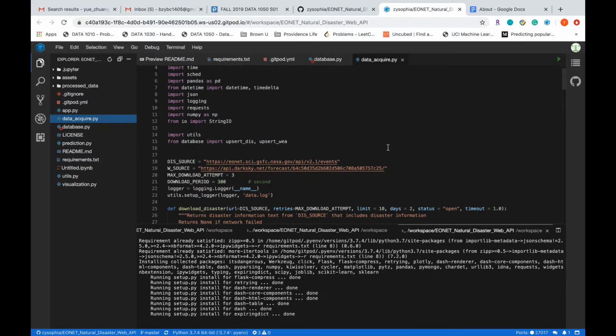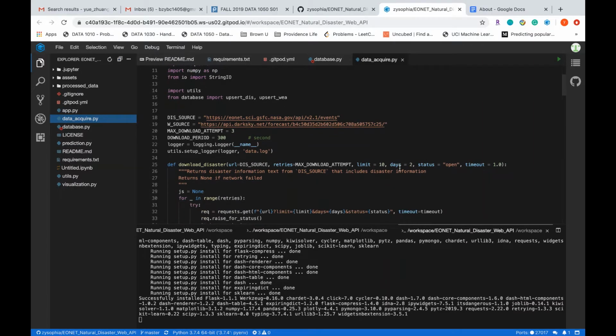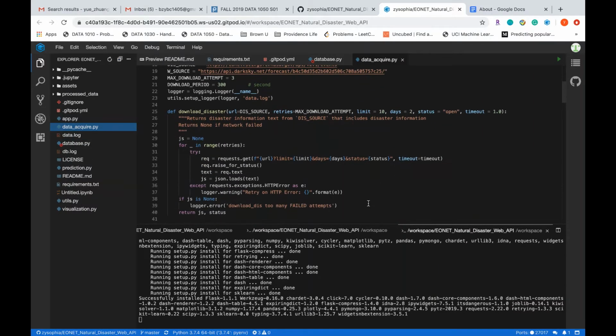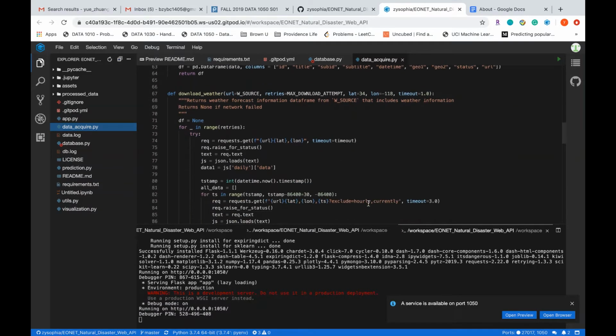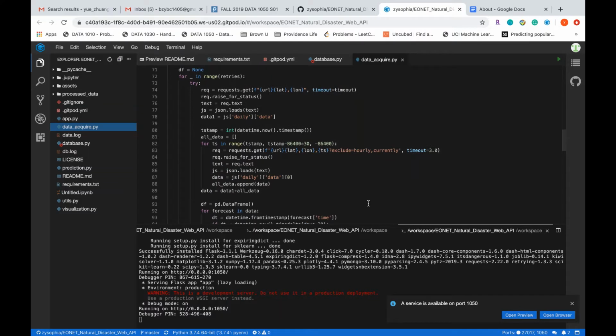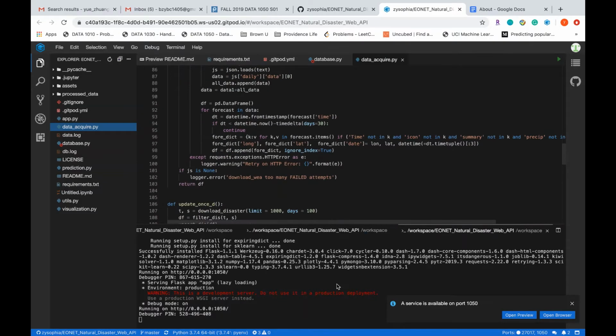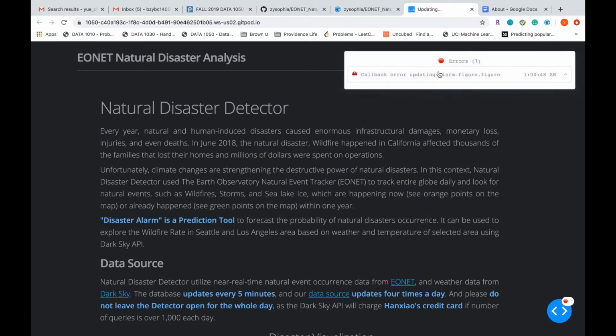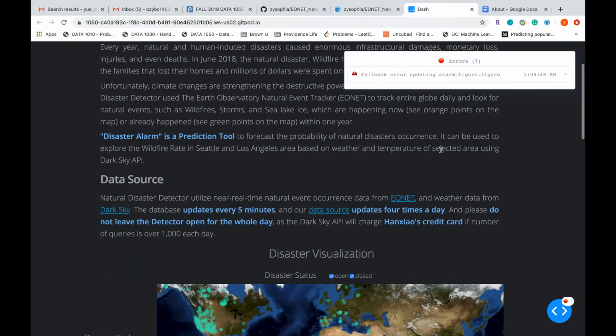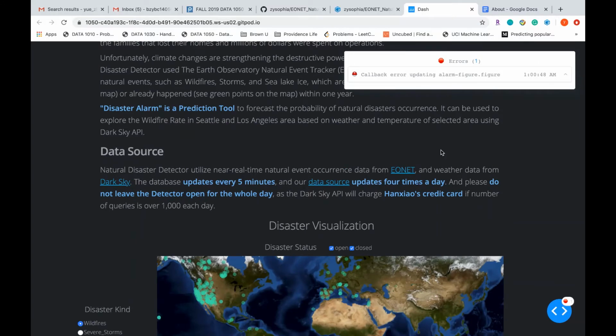For data acquisition, we use 2 URLs, like 2 APIs, to get both sets of data. And we have logging working to record what we are doing. Now we have the website available. We have an error here, but it's not a big mistake. It's just because our data has not yet been prepared.